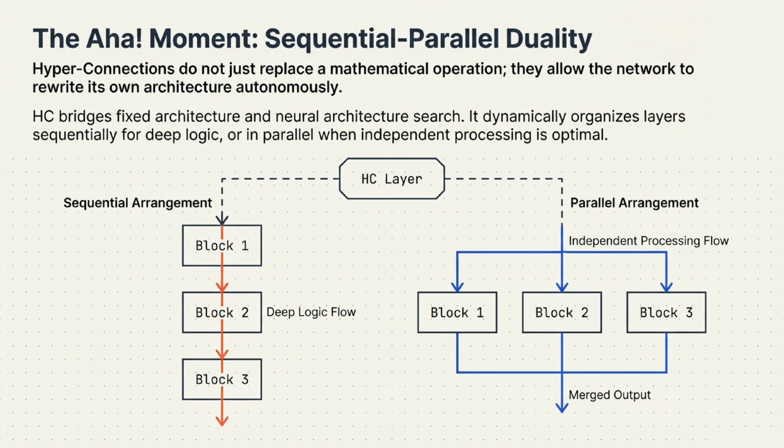The real aha moment of this research is discovering sequential parallel duality. Hyperconnections do more than just replace a math operation, they bridge fixed architecture and neural architecture search. Because the network rewrites its own architecture autonomously, it can dynamically organize layers sequentially for deep logic, or in parallel when independent processing is optimal.